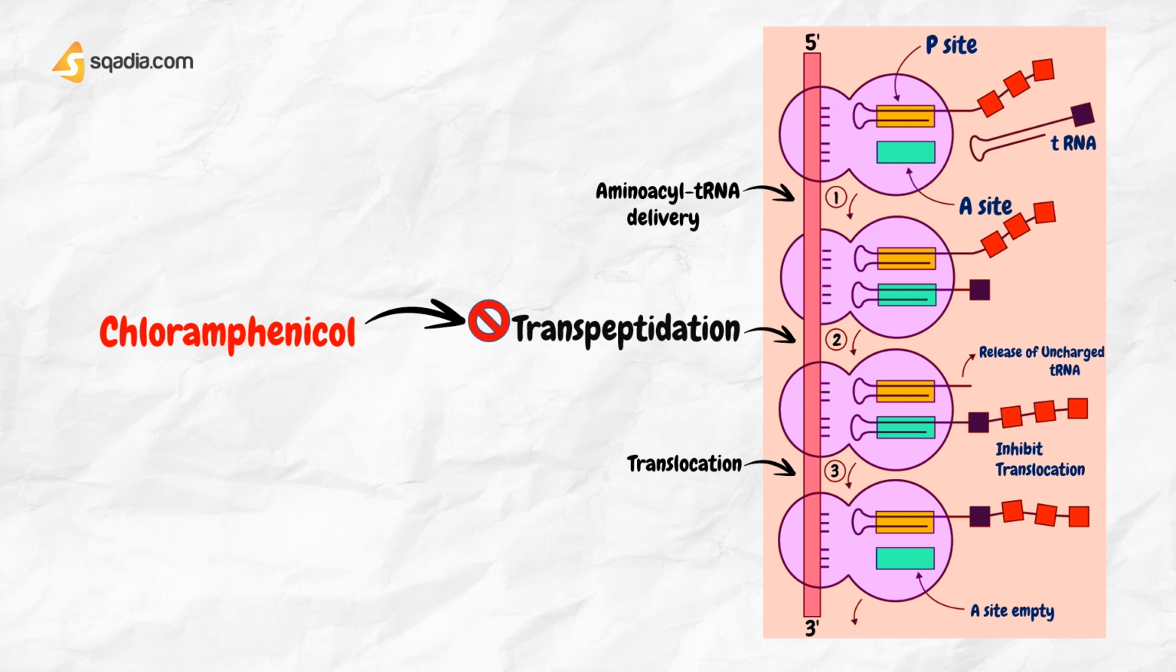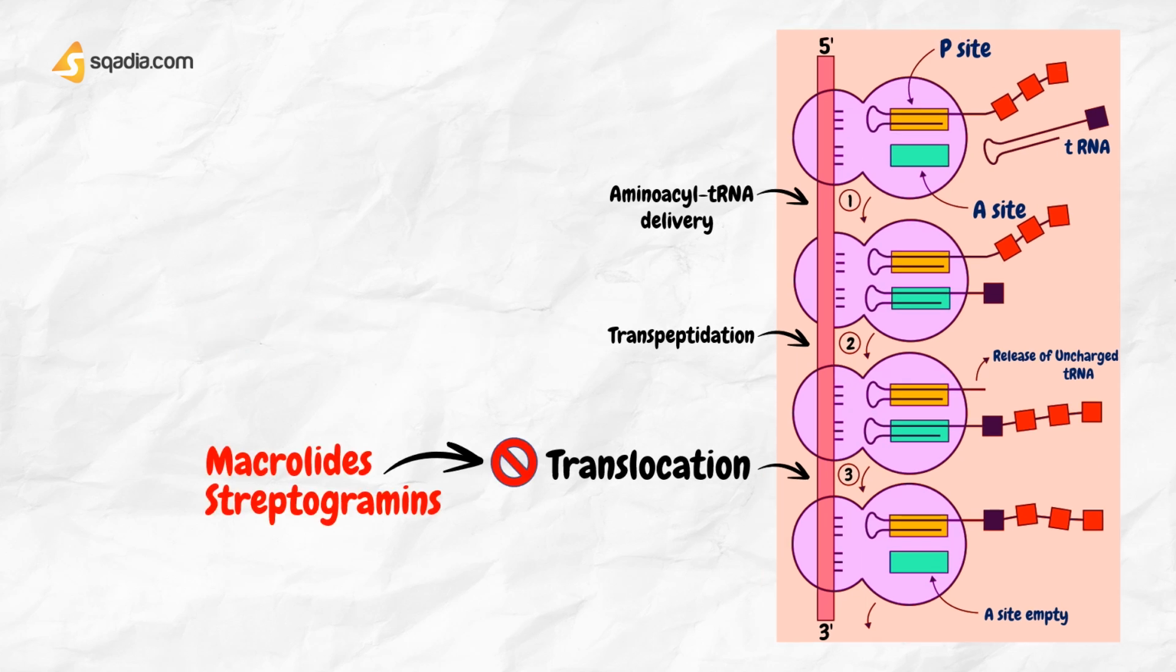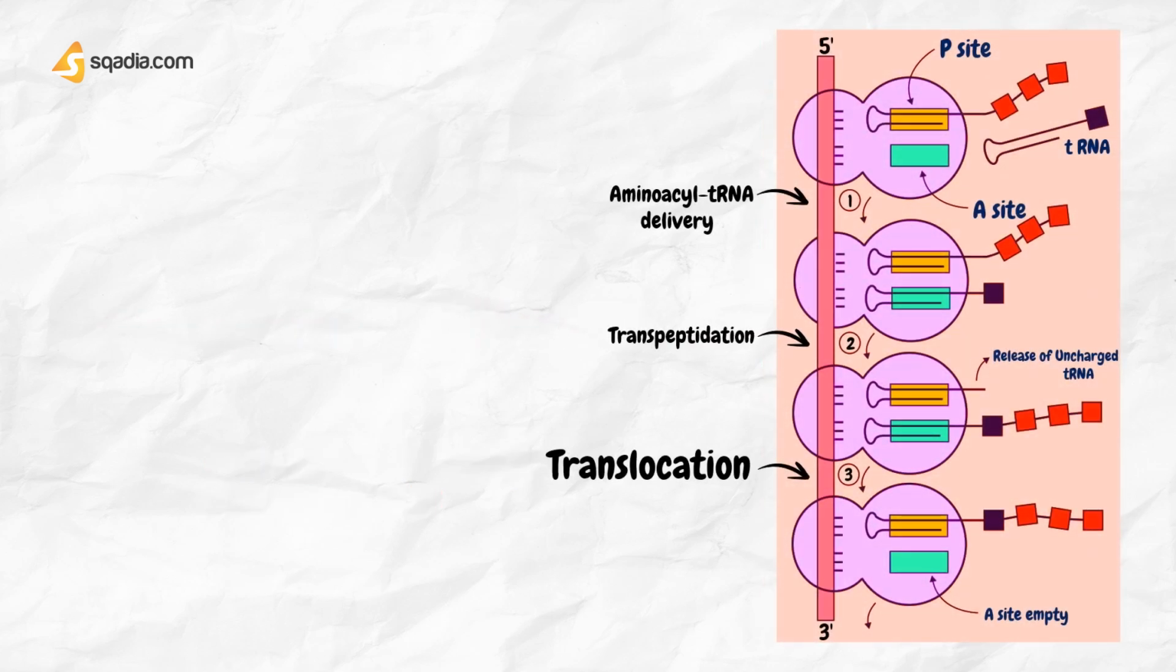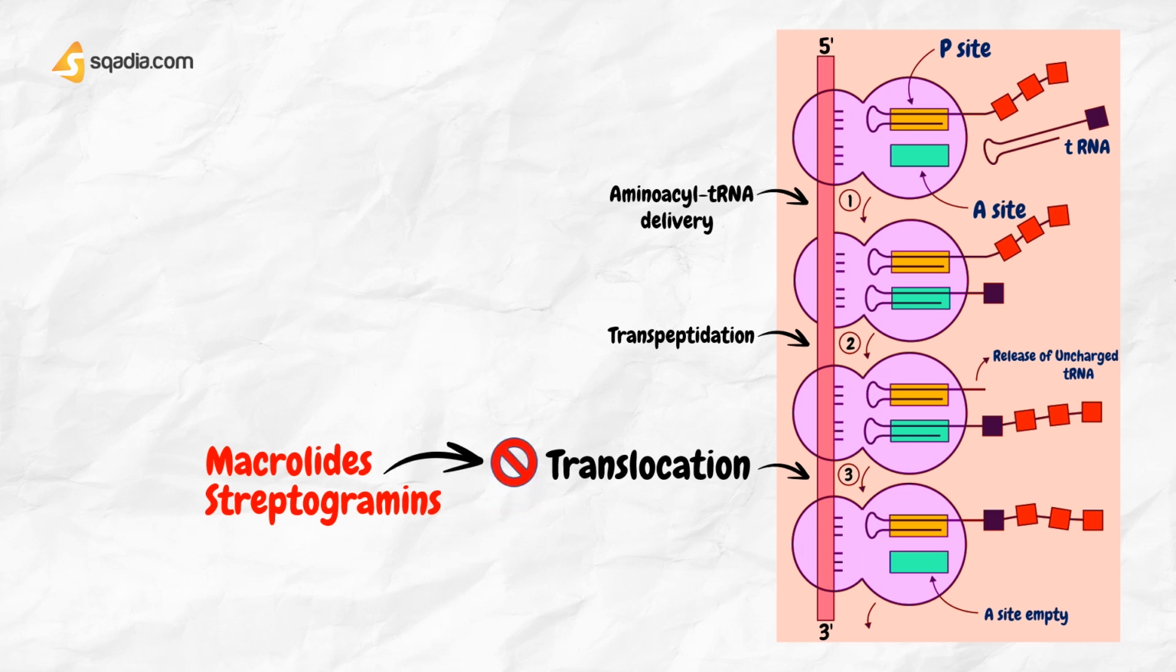Following transpeptidation, the peptide chain is translocated from site A to P so that the A site is ready to accept the next aminoacyl tRNA. The macrolides and streptogramins bind to the 50S subunit and inhibit translocation.